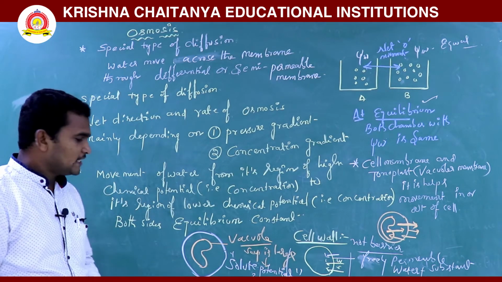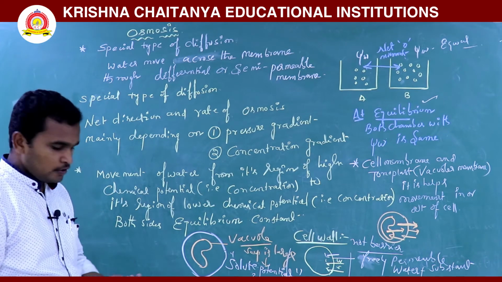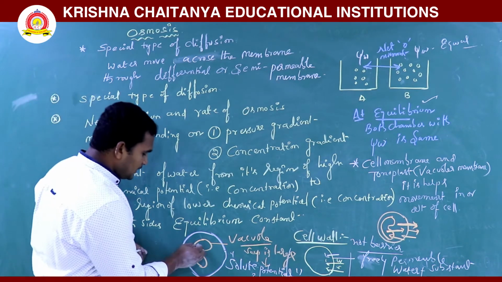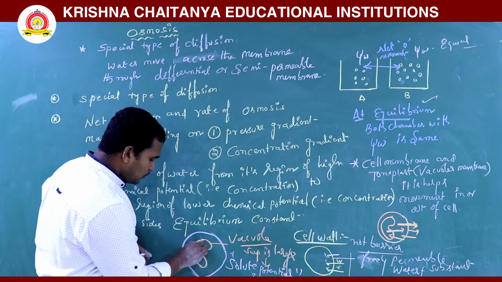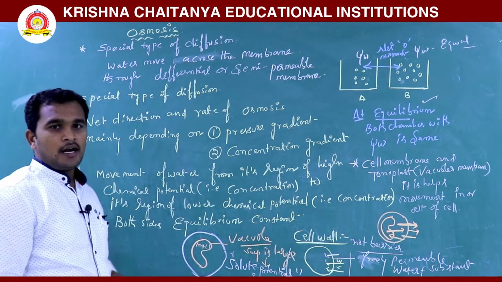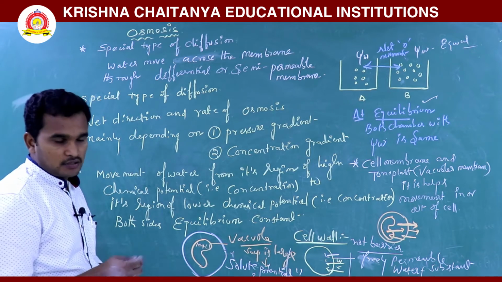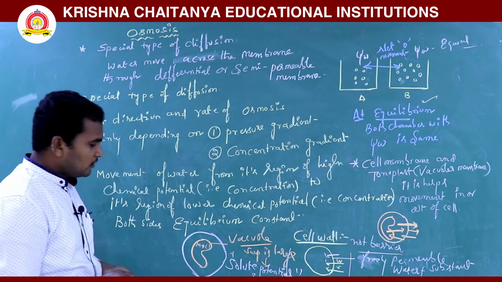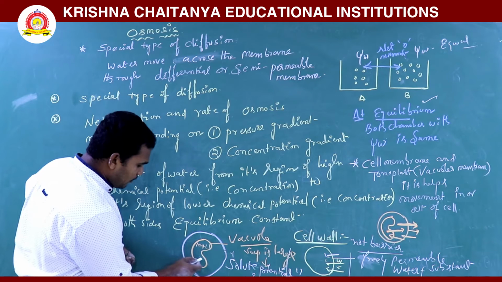So how is the solute potential in the cell decided? Because here what is there? Minerals and water, and also excretory products, and also some pigments present. So on the inner side, what happened?